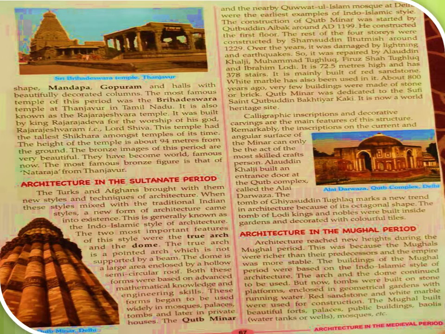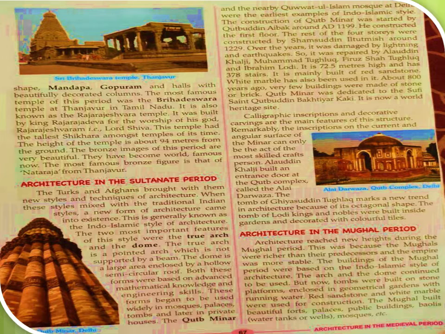Then you have architecture in the Sultanate period. Now with the Turks and Afghans, new styles and techniques of architecture came. And this mixed with our traditional Indian style. And a new form of architecture came into existence, and it is known as Indo-Islamic style of architecture.